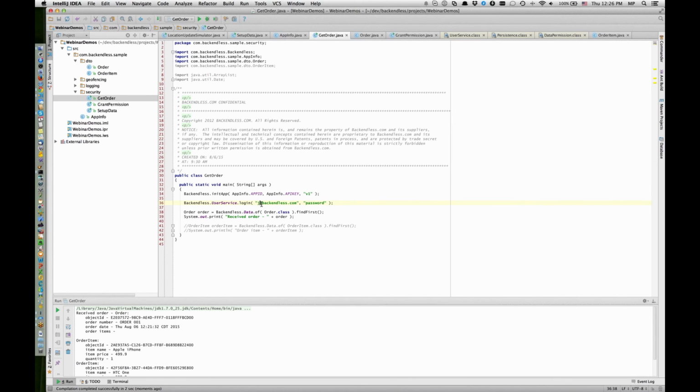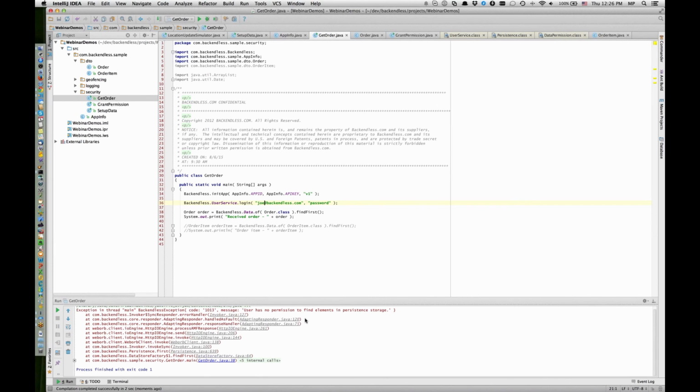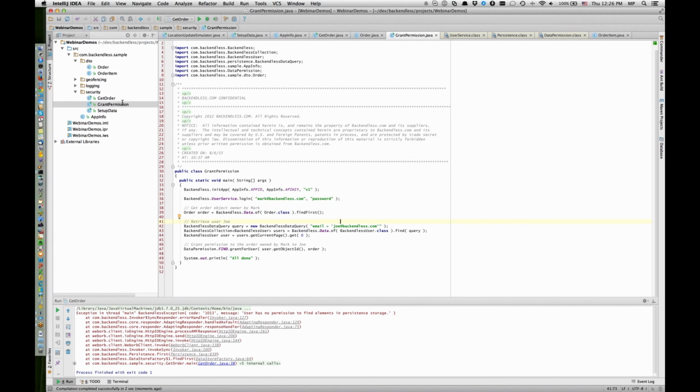And then if we log in as Joe, then we cannot load these objects. But now we're going to run another program, which I just reviewed, where we grant permission to an order object for the user.